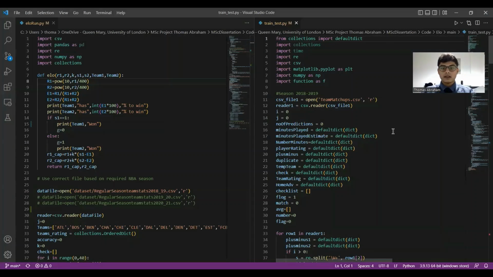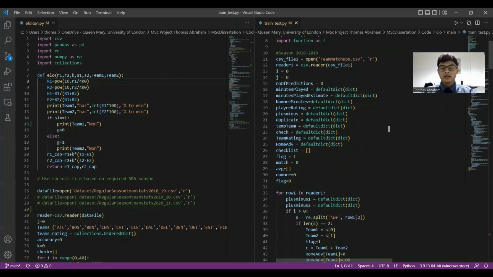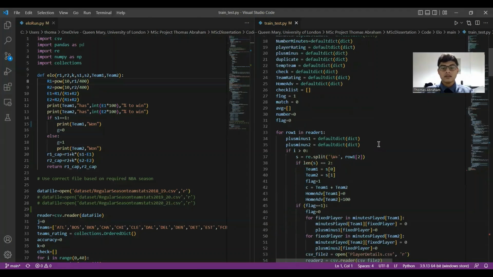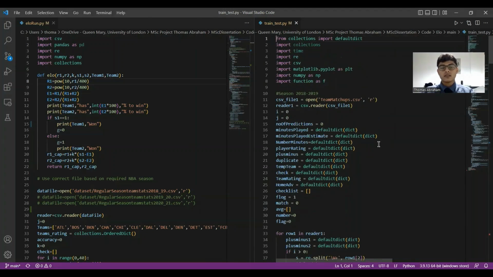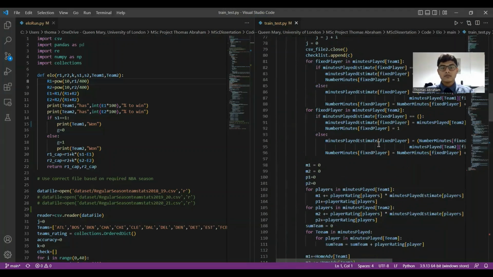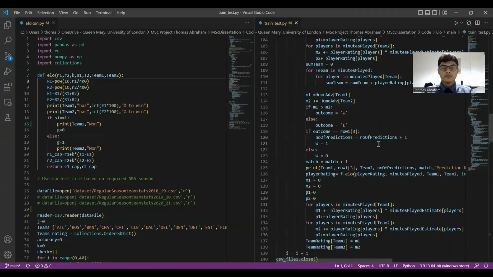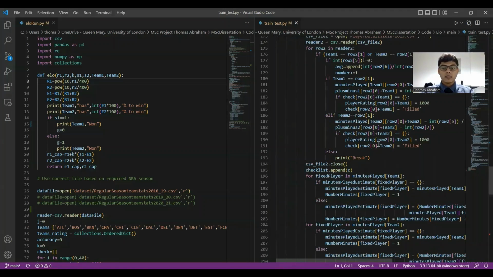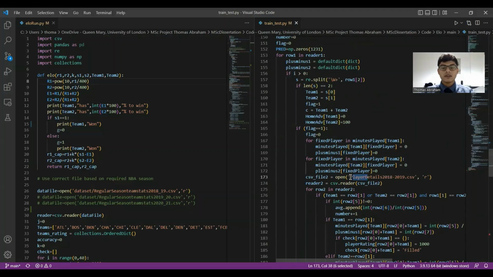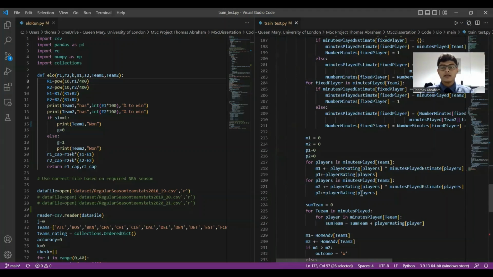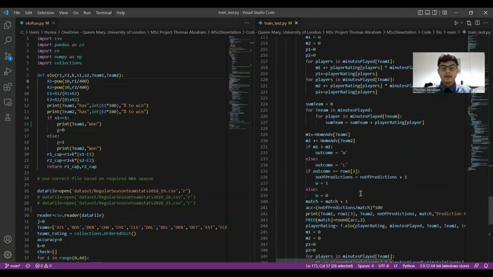So we will begin with the train test file. The aim of the train test file here is to predict each individual matchup based on the team's plus or minus ratings, which were generated by combining each of the players' individual plus minus ratings, and predict outcomes for each of the 1,230 matches. It will then compare those predictions to the actual outcome of what happened in that season and generate a graph showing prediction accuracy. Each of the CSV files shown like this are scraped directly from stats.nba.com and are also available in the zip file as well as GitHub.